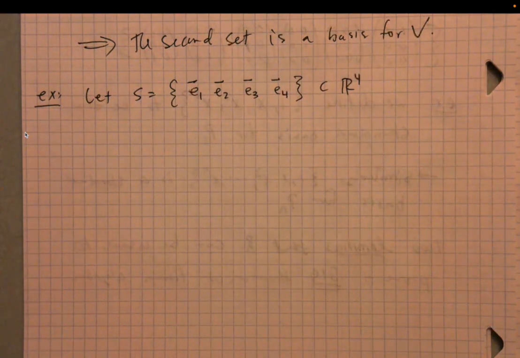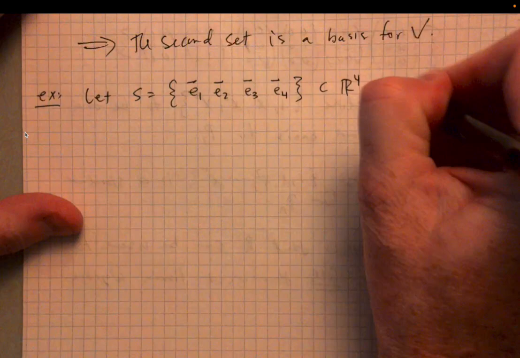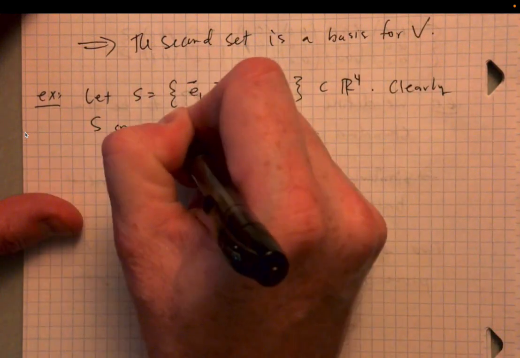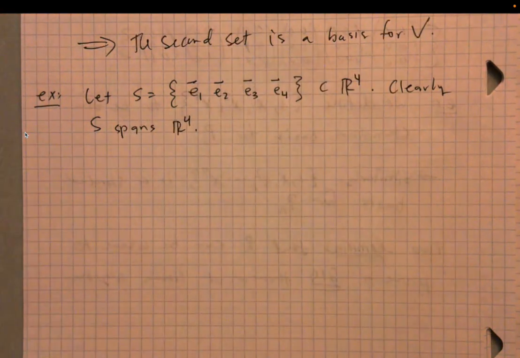And we know this is the standard basis for R4, so clearly S spans R4. So what we're doing right now is recreating the conditions of the theorem. This is the set that we know is the spanning set, and the spanning set S here has 4 elements, and that's the most important part.